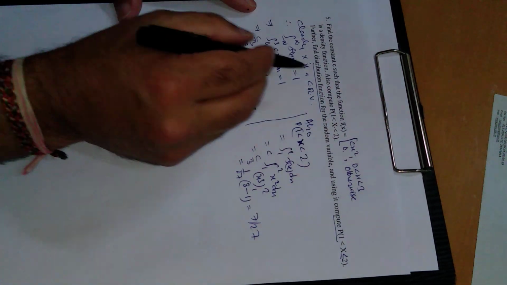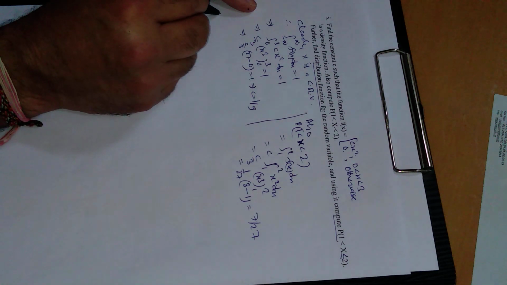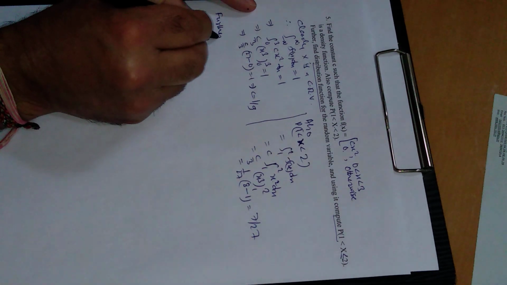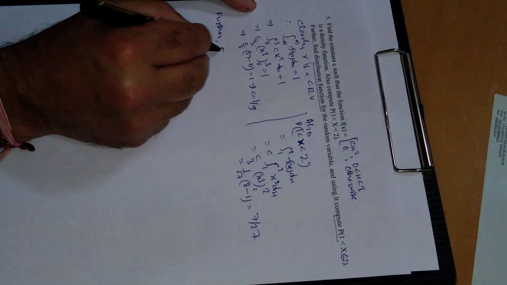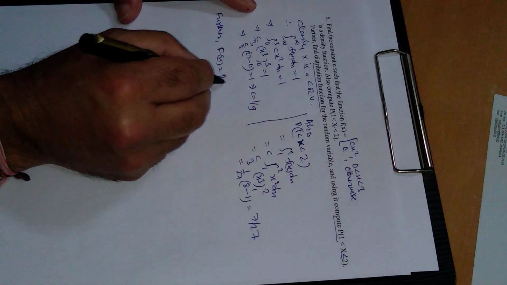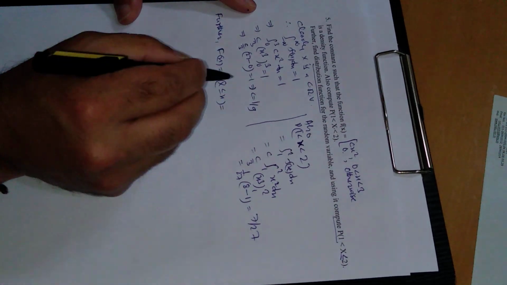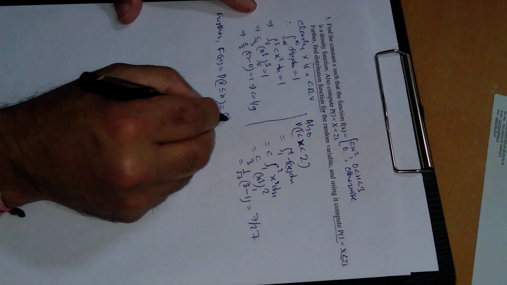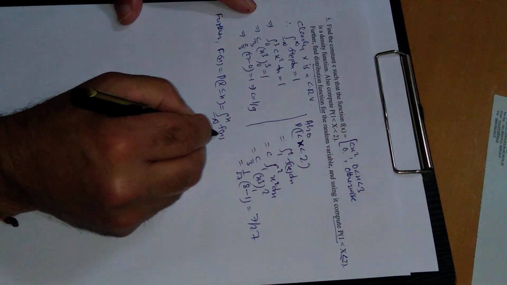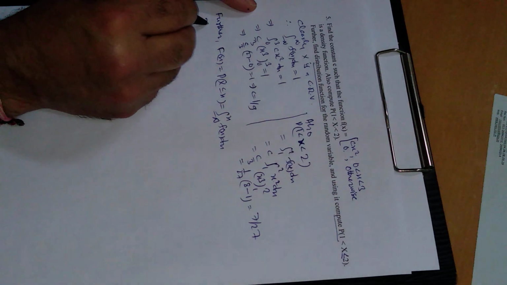Now we have to find the distribution function. Further, F of x is equal to the probability that X is less than or equal to x, which is equal to the integral from minus infinity to x of f of x dx. All right, three cases arise.